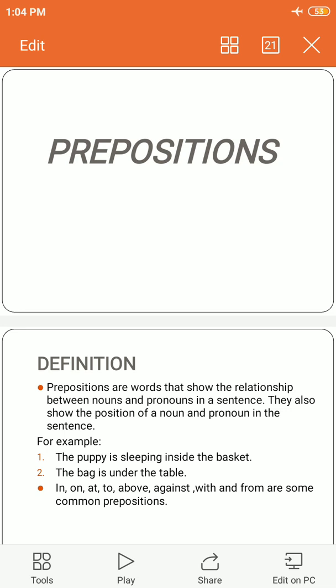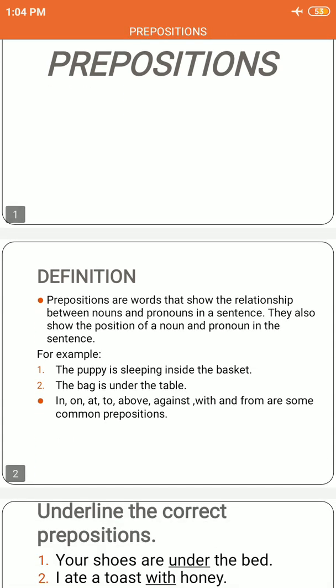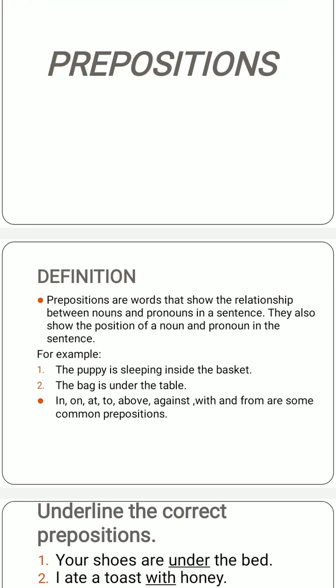First of all, let's have a look at what prepositions are. Prepositions are the words that show the relationship between nouns and pronouns in a sentence. They also show the position of a noun and pronoun in the sentence. Let's come to know what this definition means.